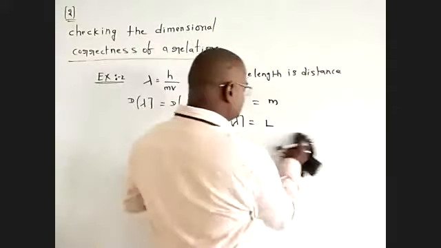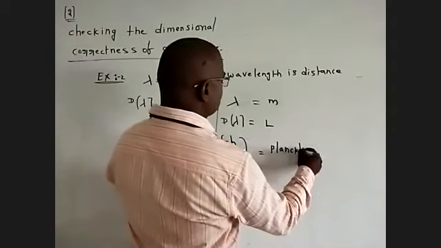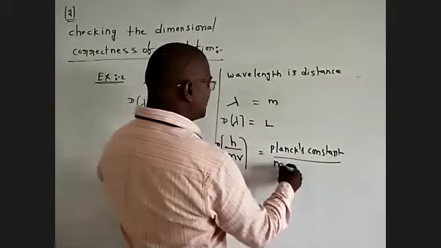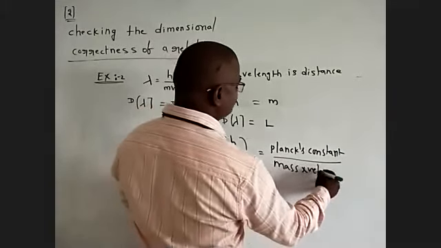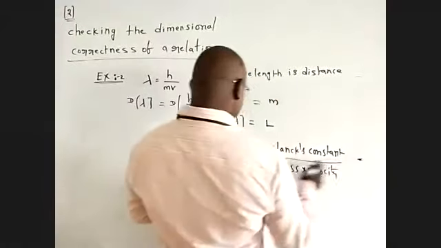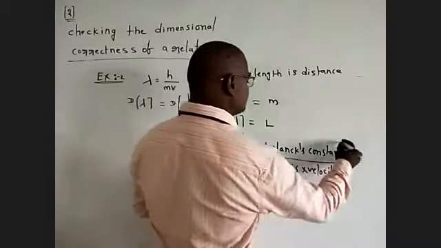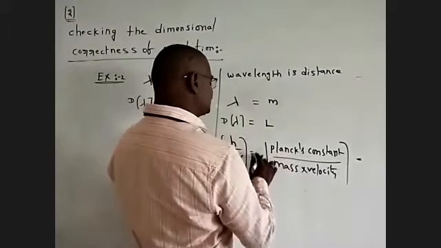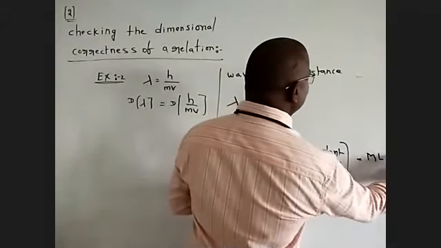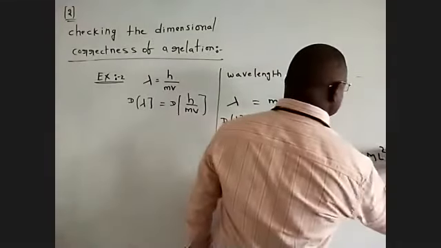Here h means Planck constant, divided by mass into velocity. Now the dimensional formula of Planck constant is M L square T power of minus 1. I am writing it directly.